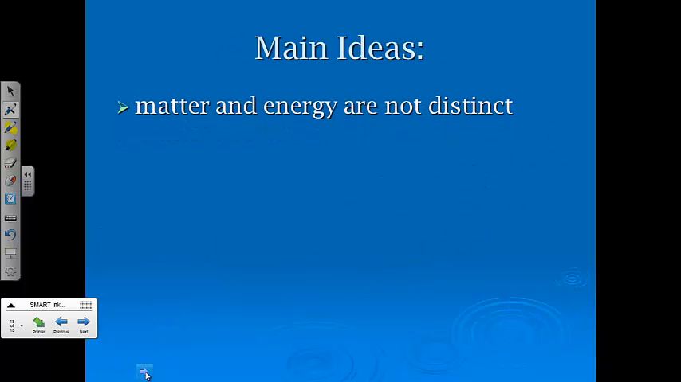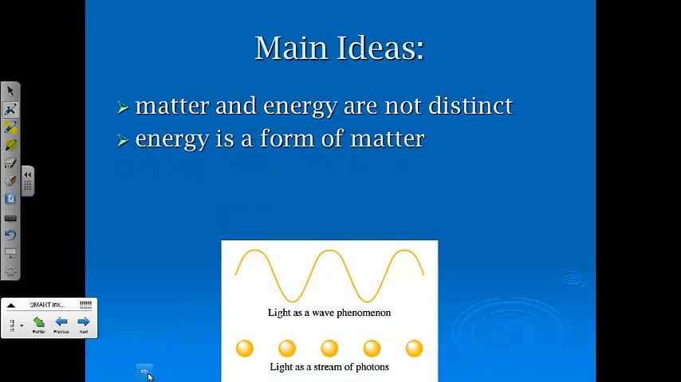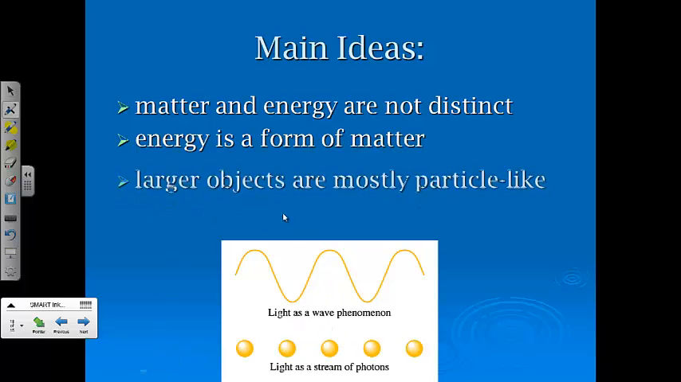Big main ideas. Matter and energy are not distinct. They actually overlap. We can look at energy as a form of matter, and light too, we can look at energy as a form of matter. We can also look at matter as a stream of, it's kind of acting like a light. It's kind of acting like a wave.